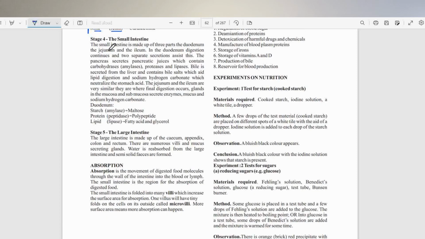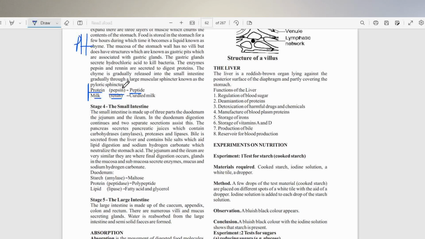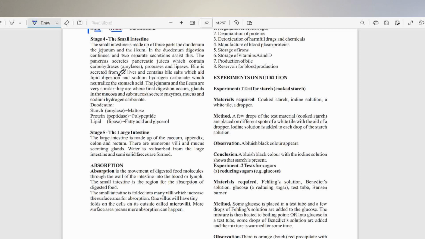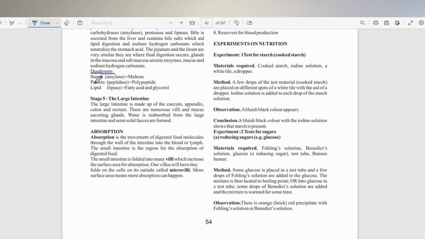Then after some time, the food leaves the stomach and it goes into the small intestine. And when it leaves the stomach, it leaves through this group of muscles called the pyloric sphincter. In the small intestine, the upper part is called the duodenum, and that's where these three groups of enzymes act on the food.